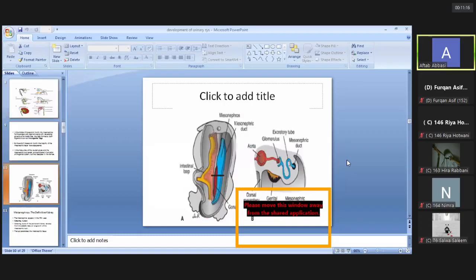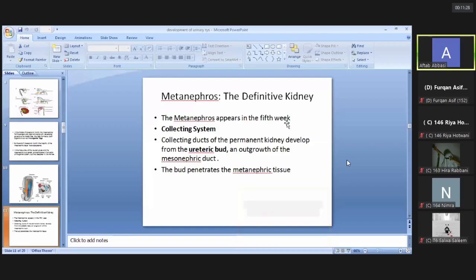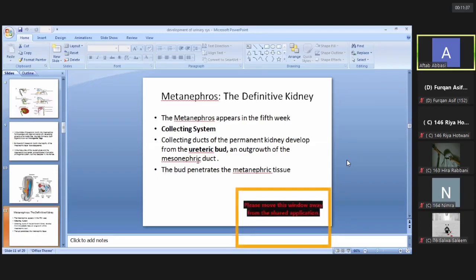Then the third system in the development of the kidney, known as metanephros, will form the definitive kidney or permanent kidney that is present in adult life. This metanephros appears in the fifth week of development. It consists of two systems, the collecting system and the excretory system. The collecting system contains the collecting ducts of the permanent kidney. These develop from the structure known as ureteric bud.